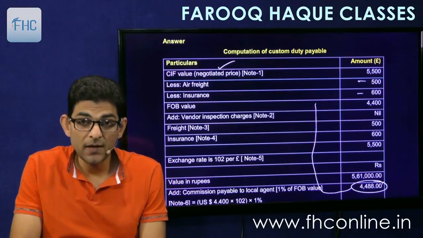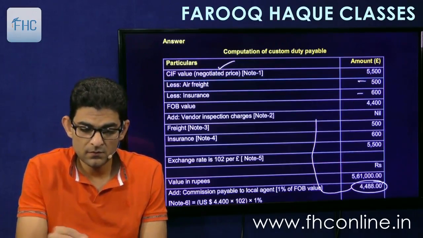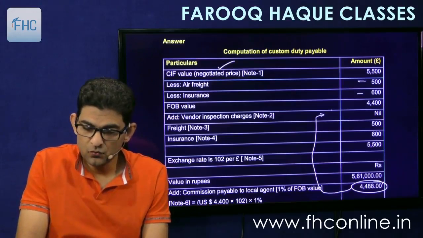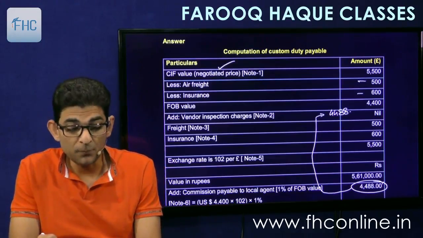After reducing the air freight and insurance, you add this 4,488. Then you will get the revised FOB.